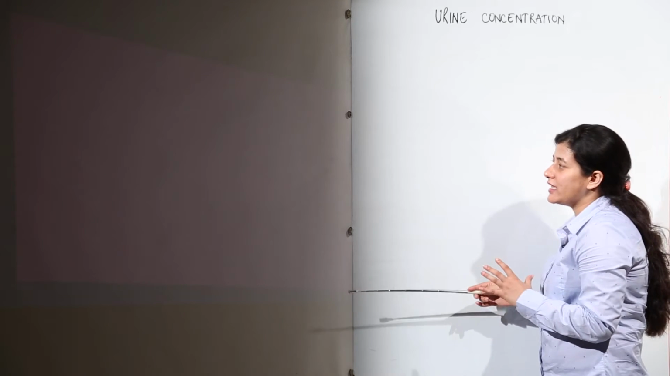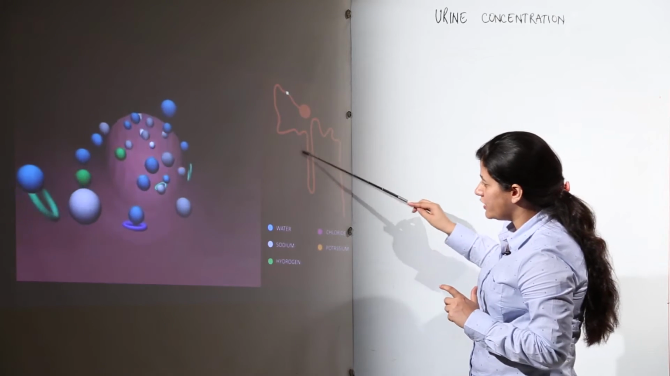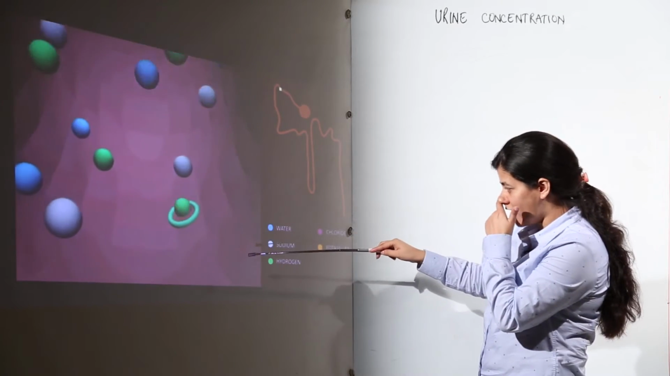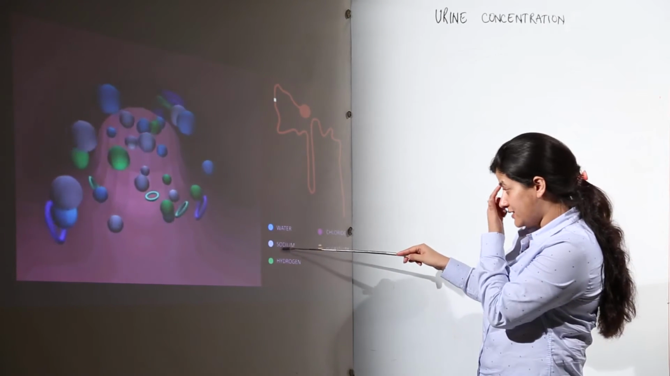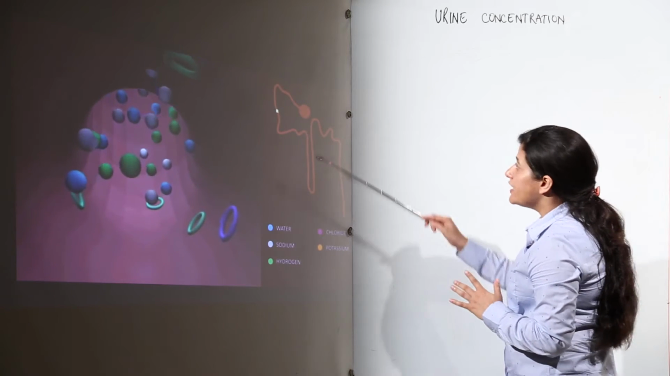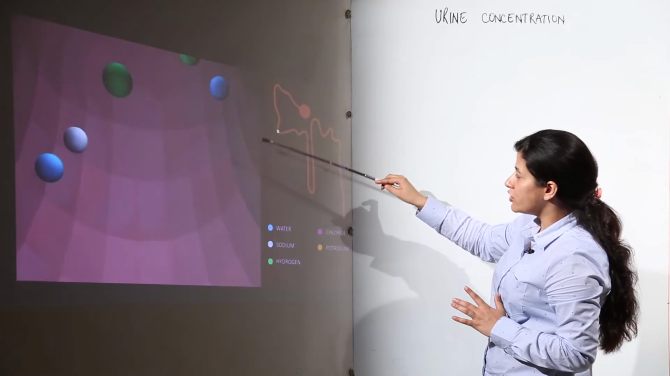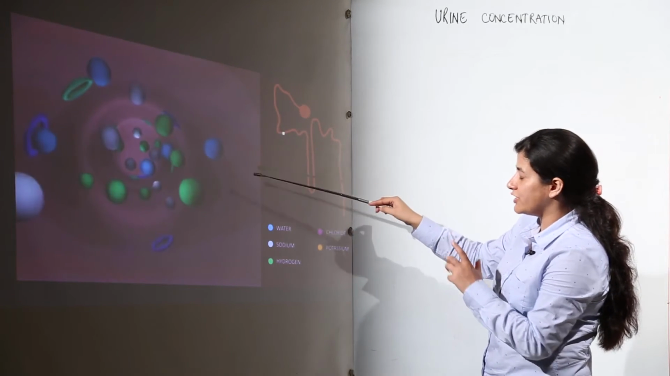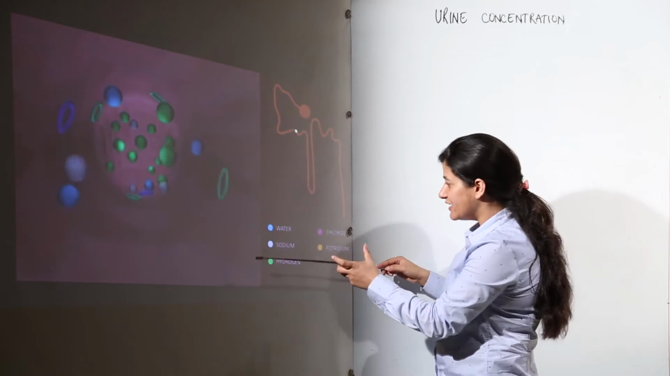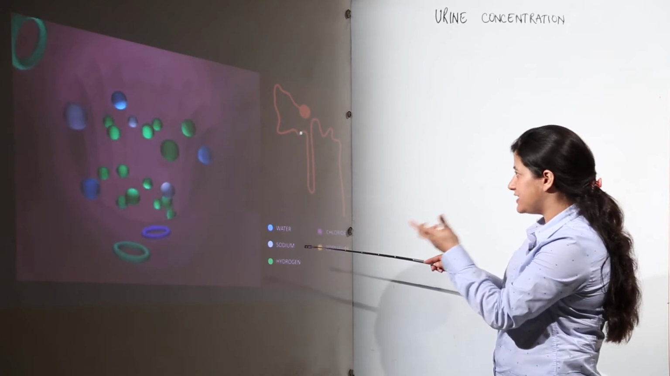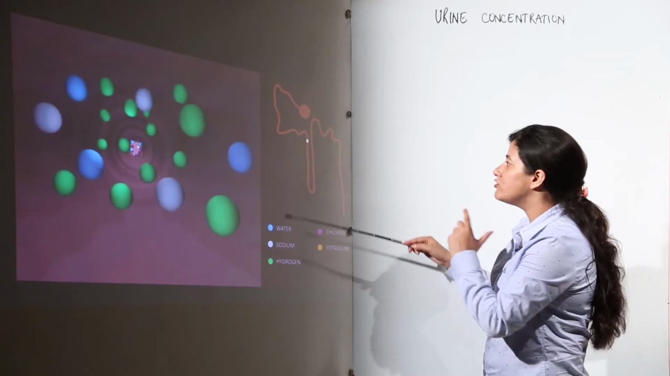Now let us see what happens inside the nephron. This is the passage we are going to take, and the various particles are denoted: water by blue dots, sodium by the grey ones, and the hydrogen ions are also shown. As the filtrate passes through the PCT, water is taken back, a little sodium is reabsorbed, and hydrogen is being added.